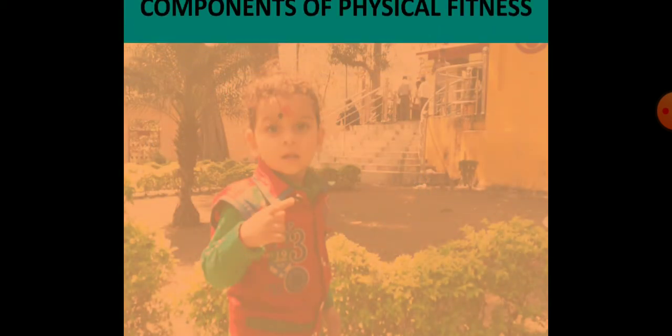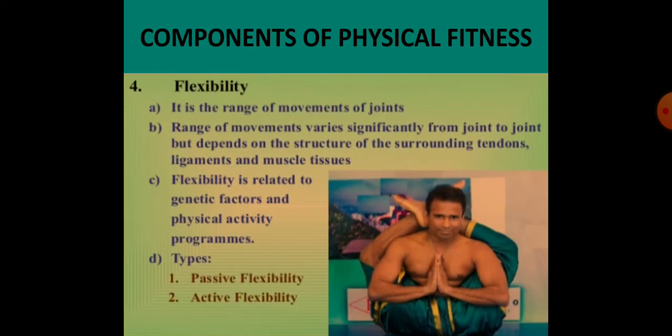So flexibility is the range of movement of joints that we have discussed in the previous slide. It is the range of movement of joints and the associated muscles. Range of movement varies significantly from joint to joint, but depends on the structure of the surrounding tendons, ligaments and muscle tissues.